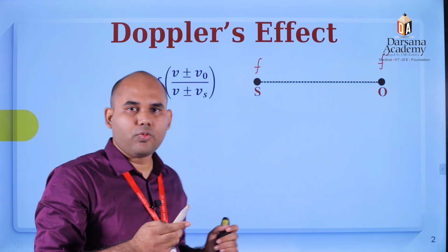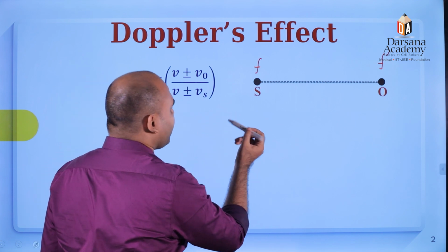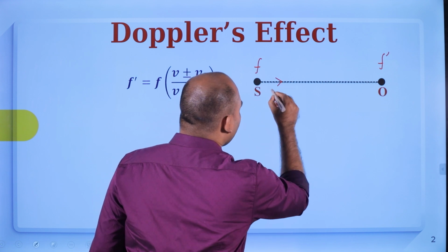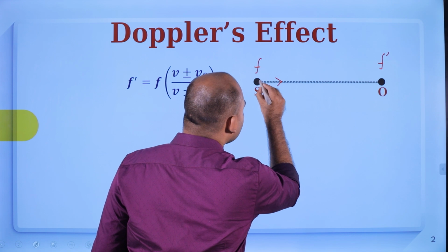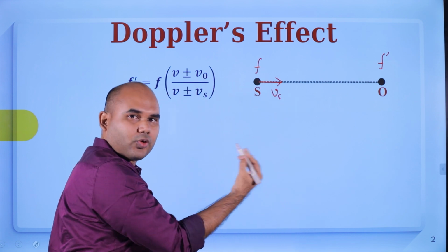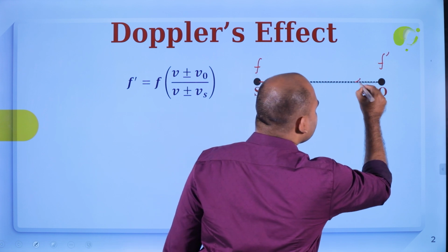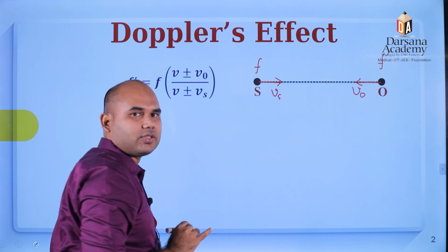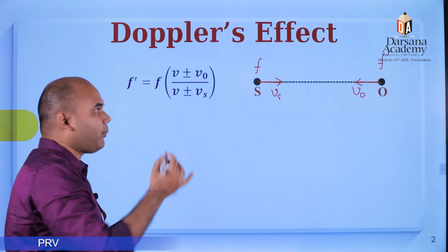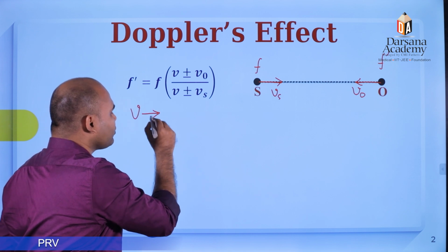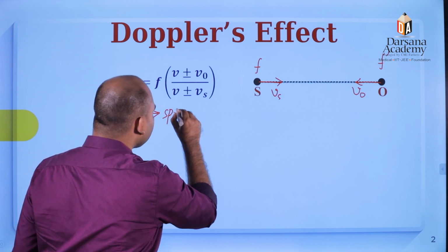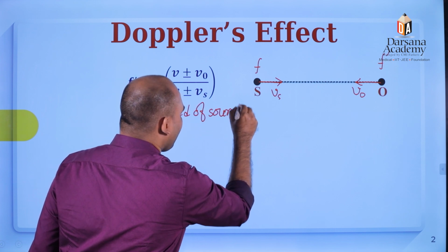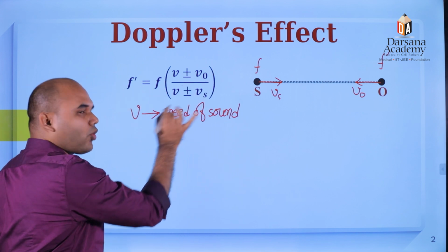Okay, so let's see how we can apply this formula. Very simple: let us suppose the source is moving towards an observer with velocity Vs, and the observer is moving towards the source with velocity VO. So how do we apply the formula in this condition? v is the sound velocity, the speed of sound in the medium, VO is the observer velocity, and Vs is the source velocity.